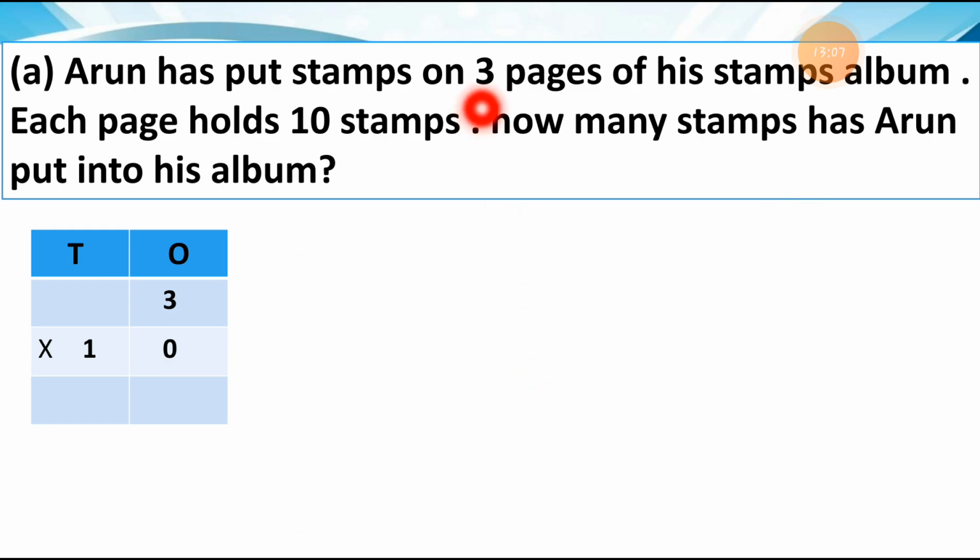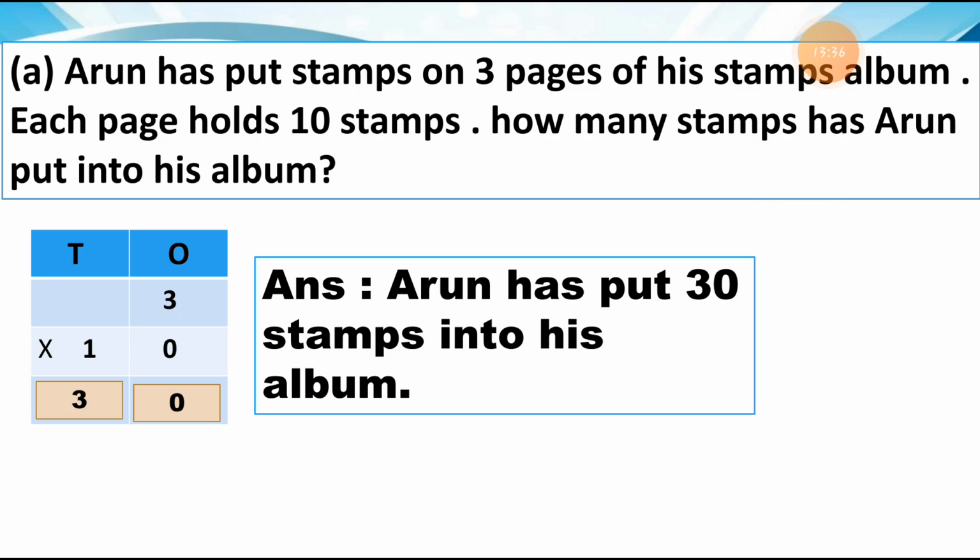So we have to multiply 3 with 10. So I am writing 3 multiplied by 10. So 3 tens is equal to 30, and 10 threes is equal to 30. Now students, let's multiply these numbers. 3 tens are 30 and 10 threes is equal to 30. We can write down the answer 30, and also we can write down the answer in sentence form. Here is the answer. Arun has put 30 stamps into his album.